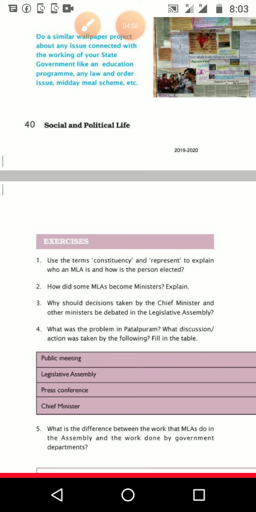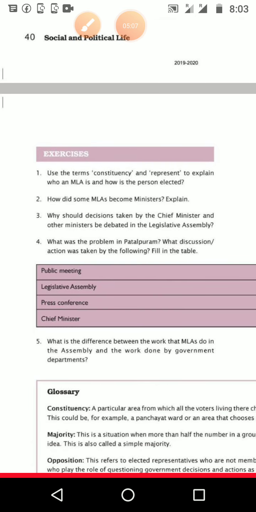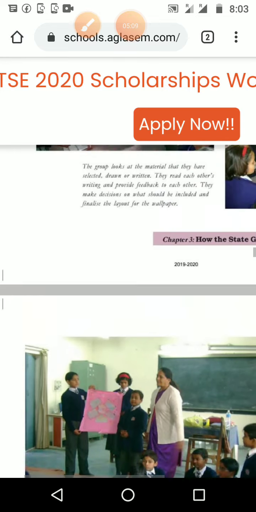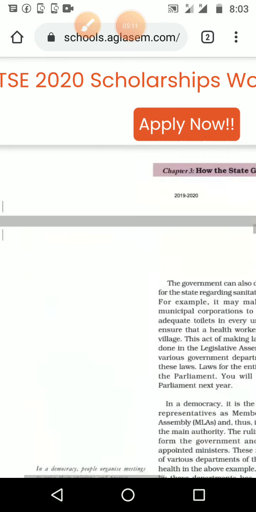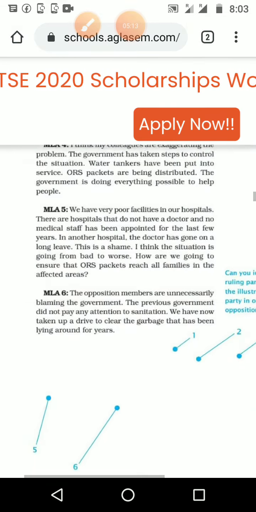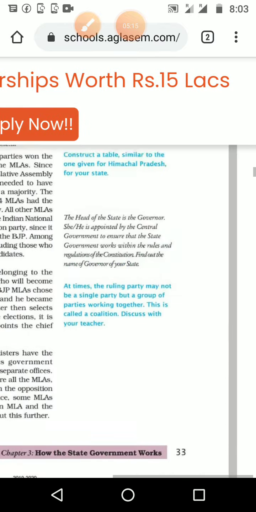Wallpaper, and we are going to collect some of the news or newspaper cuttings or your handwritten information from the net, everything you can collect, and we will do that one. That is all about the lesson. So we are moving back to the lesson with the help of the storyboard. We will start the lesson.